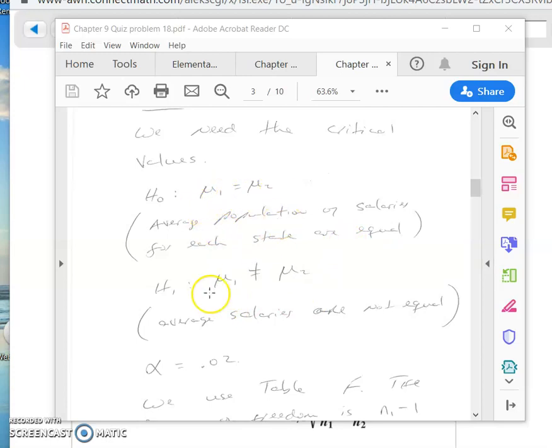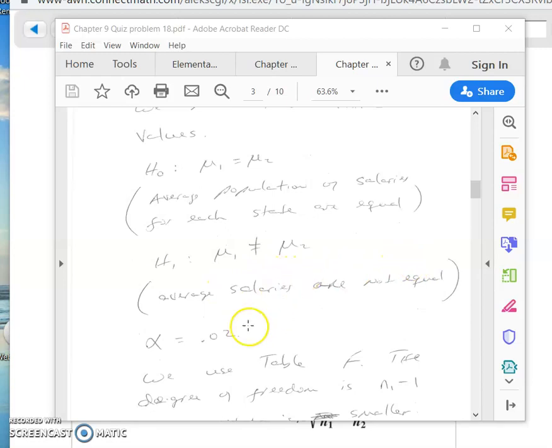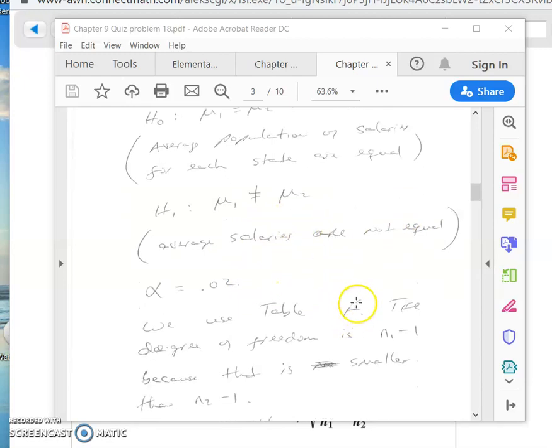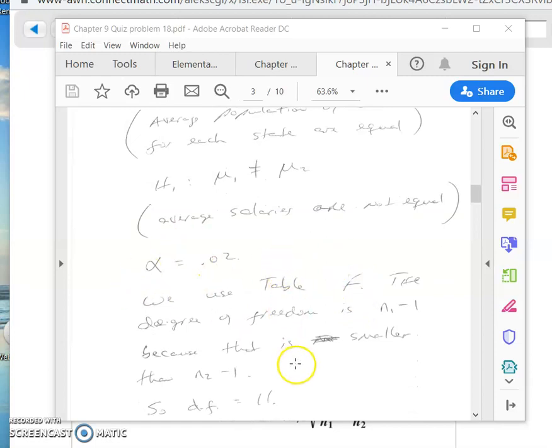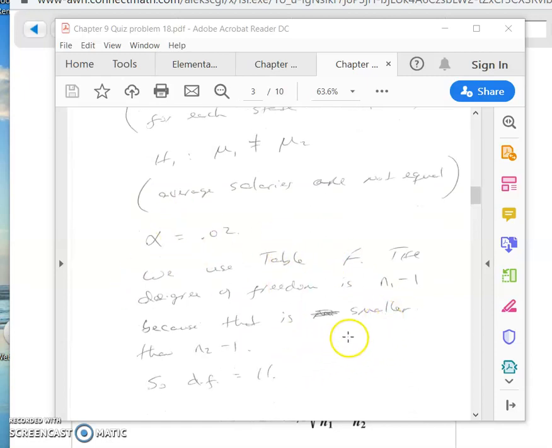Okay, so that's my null hypothesis. Mu1 is equal to mu2. My alternative hypothesis, my H sub 1, is that mu1 is not equal to mu2. And so my research hypothesis is that the average salaries are not equal. And here's my alpha, 0.02. We're going to use table F.